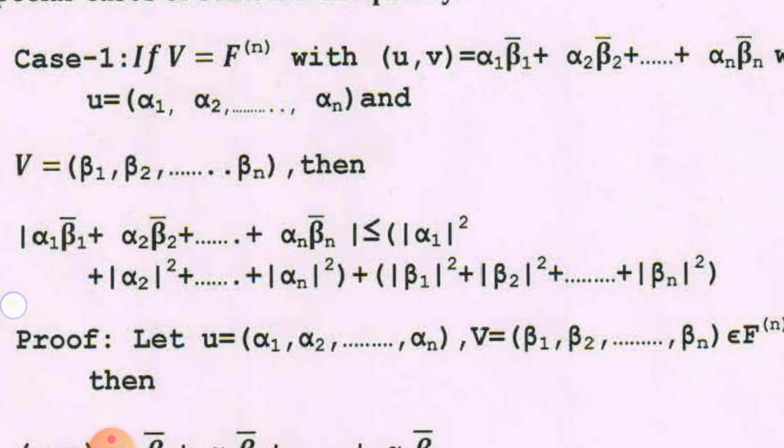mod alpha 1 square plus mod alpha 2 square plus and so on mod alpha n square, and mod beta 1 square plus mod beta 2 square plus and so on mod beta n square. Means here the left hand side is mod of alpha 1 beta 1 bar plus alpha 2 beta 2 bar plus and so on alpha n beta n bar, which is less than or equal to, in bracket, mod alpha 1 square plus mod alpha 2 square plus and so on mod alpha n square, close the bracket, into, in another bracket, mod beta 1 square plus mod beta 2 square plus and so on mod beta n square. Then